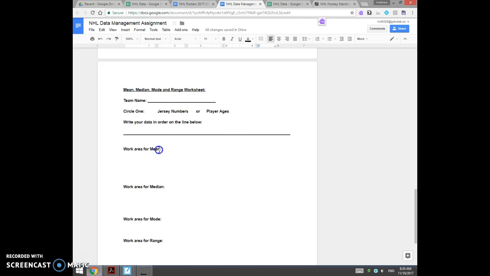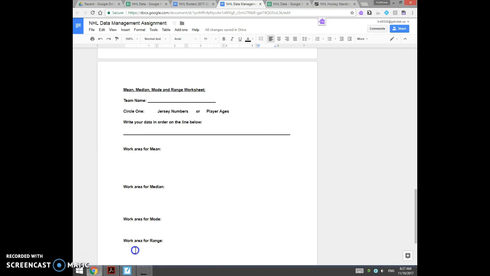Okay, so we've been working with the mean, median, mode, and range for a long time now. We have anchor charts around our room. We've been doing this weekly with our NFL picks. Okay, so obviously to find the mean, we add up all the numbers and divide by how many numbers there are. If I was doing the Winnipeg Jets, I remember that there's 25 players on that team. Median, put them in order from least to greatest and start knocking them off to find the middle number. The mode is the most occurring number, and the range is the smallest to the biggest.